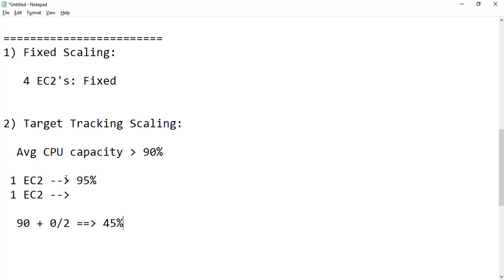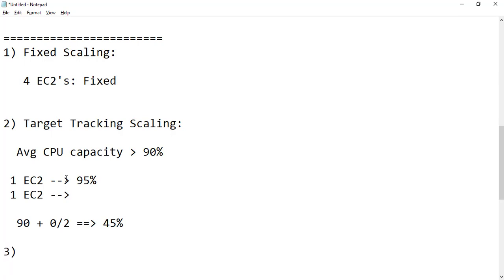So when this keeps on increasing and the average CPU capacity is more than 90%, again it will be adding or removing a few EC2s. So this is what we are saying. Target tracking, we are not going to tell the system how to achieve it. We are just going to tell it this is my scaling policy, it has to maintain that, and it adds or deletes based on the condition.